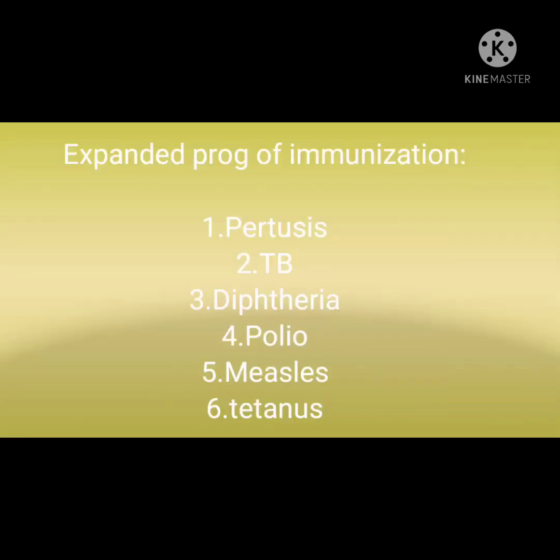The Expanded Program of Immunization was launched in 1978 to reduce the mortality and morbidity rate of disease. It includes 6 diseases: pertussis, tuberculosis, diphtheria, polio, measles, and tetanus. The EPI plus hepatitis B is also known as Indradhanus, meaning the 6 diseases plus hepatitis B are known as Indradhanus.